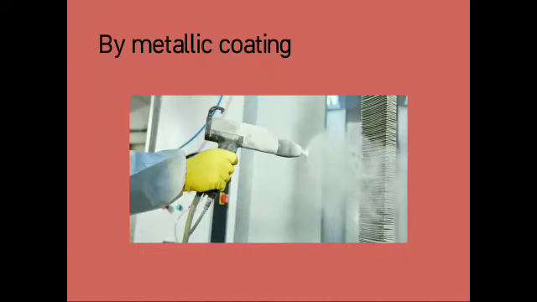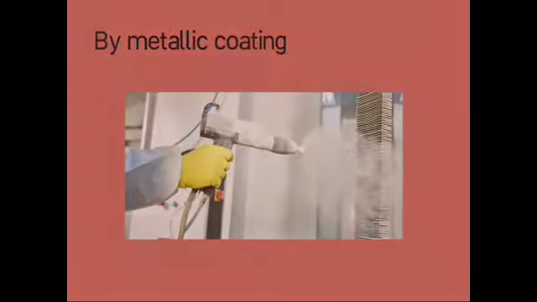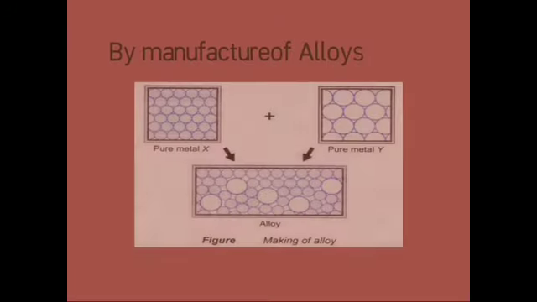Then, by metallic coating. In this method, an object made of iron is cleaned and then dipped in molten zinc. The object gets coated with a layer of zinc to protect it from corrosion, and this is called metallic coating. Then the next is manufacture of alloys.